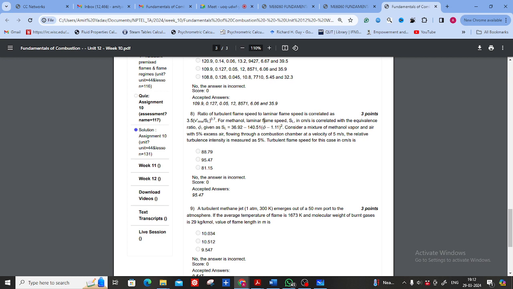Less than 1, sir. Anyone else can answer? The equivalence ratio phi is equal to the fuel-air actual upon fuel-air theoretical. So in this case, if you consider the fuel is the same, then the actual case